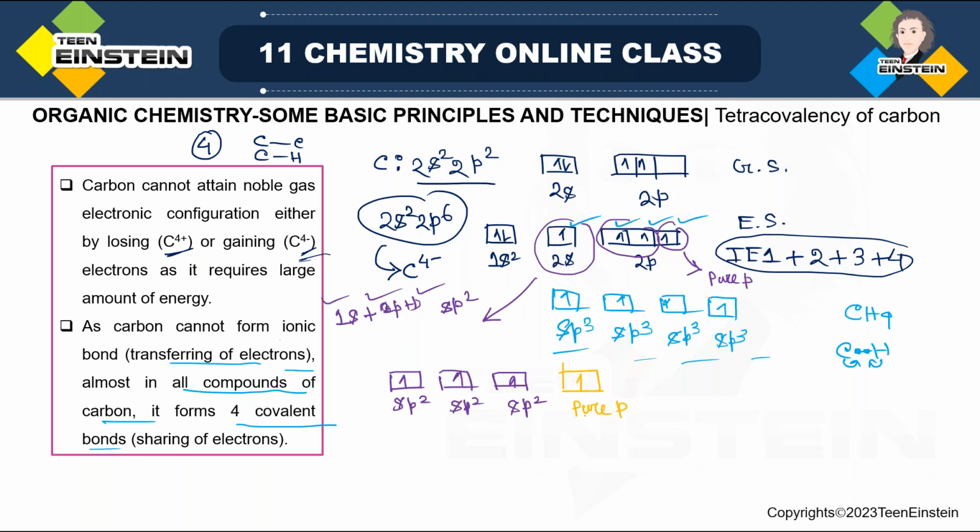Now remember, when we have pi bond, because 2 to 3 slides after this we are going to discuss features of pi bond, probably in the next slide. Yes. So in the next slide we have to discuss features of pi bond. So just understand this pure p orbital, this electron always will take part in pi bond, not the electrons of hybrid orbital. So these electrons will always be used for sigma bond formation. Fine. So in this slide we have seen why there is always sharing of electron. That is why we are having covalent bonds in most of the organic compounds.